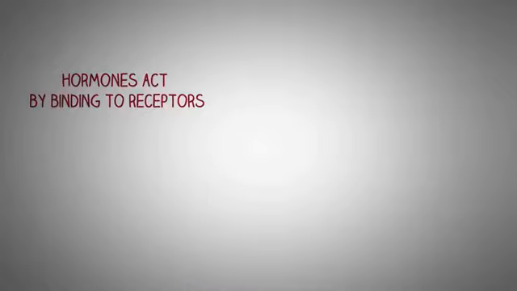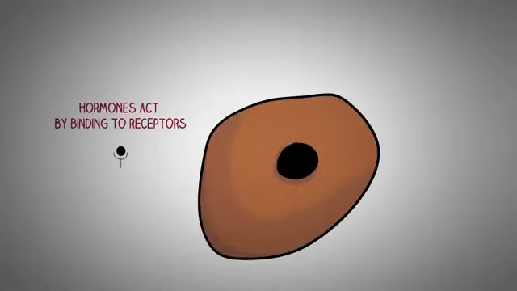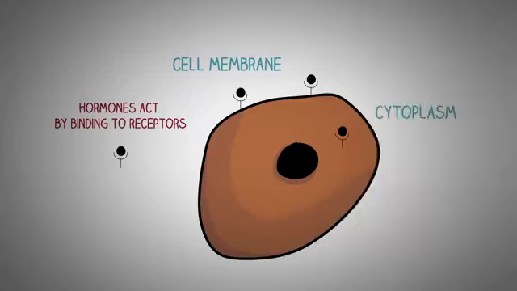These hormones exert their actions on the cells by binding to specific receptors. These receptors may be located on the cell membrane, they may be present inside the cell cytoplasm, or even inside the cell nucleus.